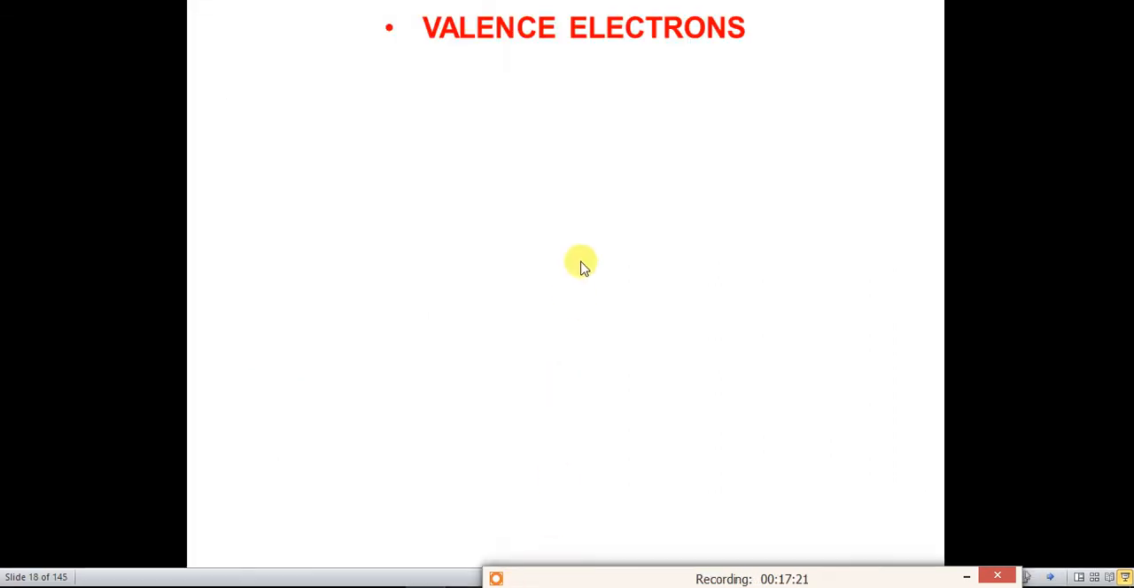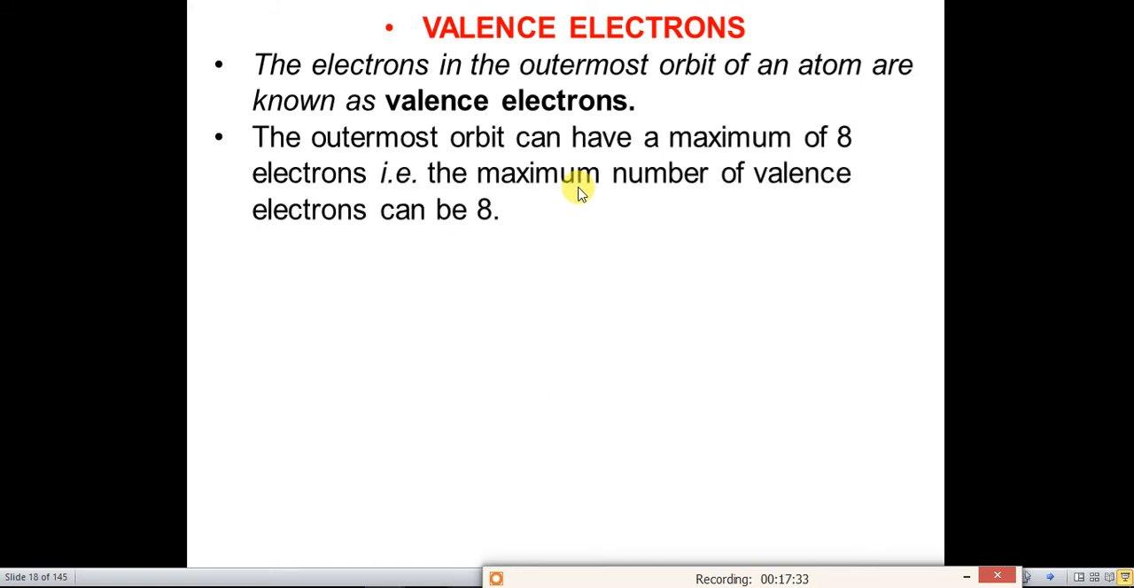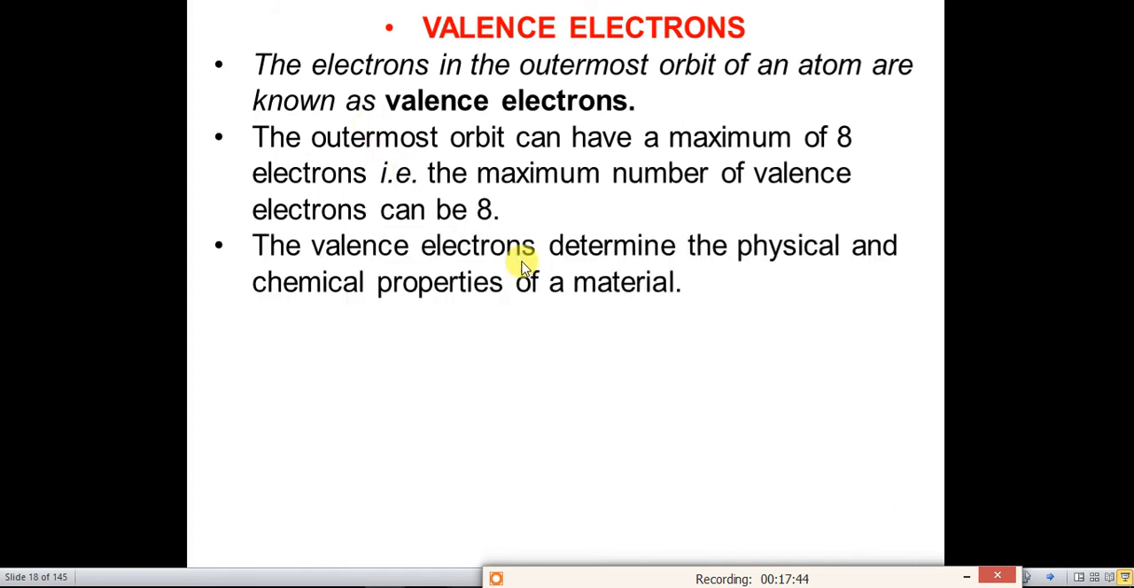Now we will see what valence electrons are. The electrons in the outermost orbit of an atom are known as valence electrons, as I have said earlier. The outermost orbit can have a maximum of 8 electrons. Hence, the maximum valency is 8. The valence electrons determine the physical and chemical properties of any material.